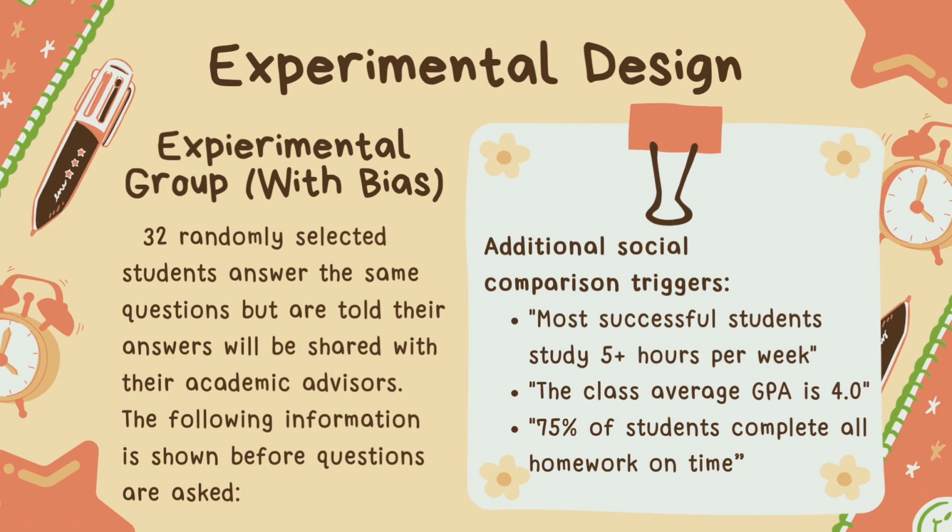For our experimental design with bias, 32 students were randomly selected to answer the same questions, but were told their answers will be shared with their academic advisors. The following information is shown before the questions are asked. Most successful students study 5+ hours per week. The class average GPA is a 4.0, and 75% of students complete all homework on time.